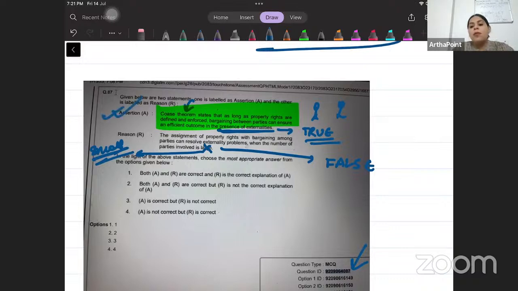Assertion is true, but the reason is incorrect. That is false. So the correct answer should be 3. A is correct, but R is incorrect. 3 is the correct option to this question. I hope this is clear. If the answer key is suggesting option 3, then there is no need to challenge it. It is the correct answer.